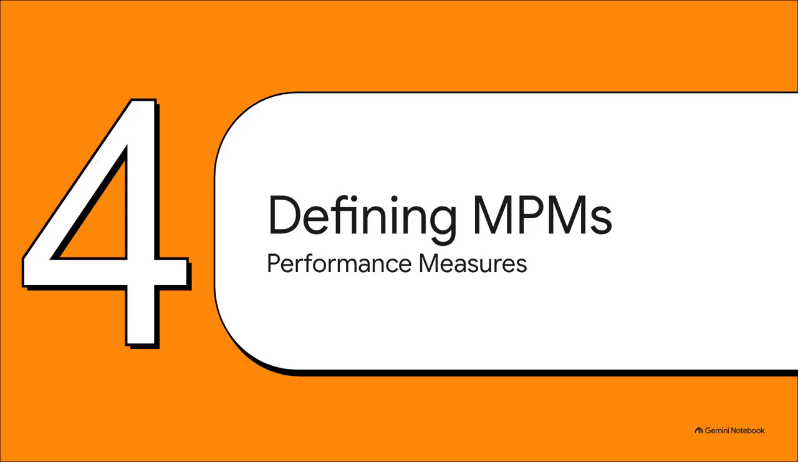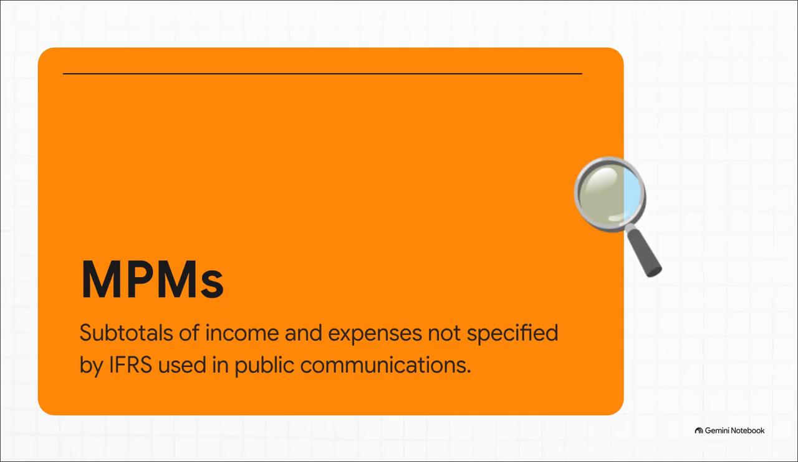It completely strips away how they finance themselves or what their tax burden looks like, giving you the real, unvarnished picture. Section 4 takes us to the second pillar, defining performance measures, or MPMs. Now pay close attention to this strict definition because it carries a ton of regulatory weight. Management-defined performance measures, or MPMs, are subtotals of income and expenses that are not specified by IFRS accounting standards, but that are used in public communications to communicate management's specific view of performance.